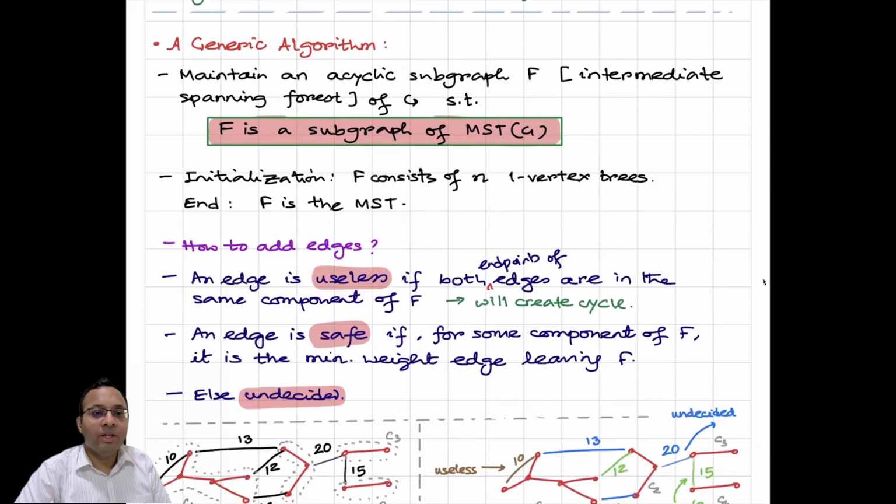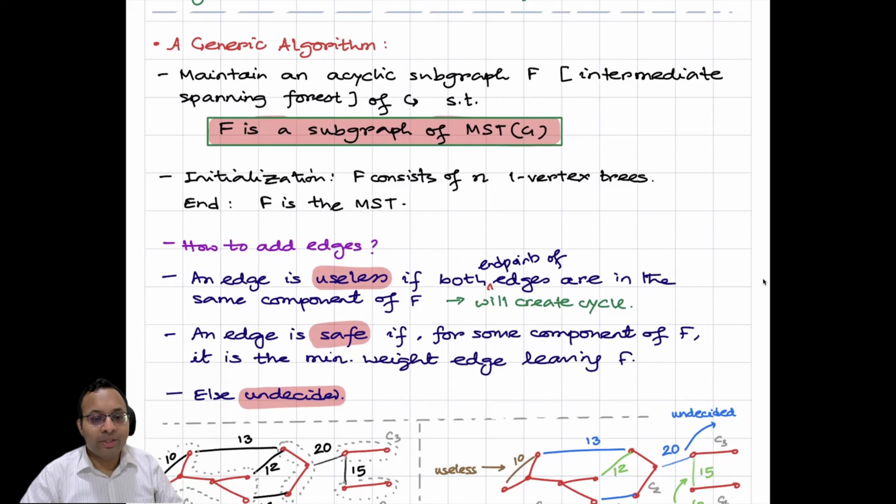You need to maintain an acyclic subgraph F, which is an intermediate spanning forest. Initially we start with, let's say, all isolated vertices, so there are n trivial one-vertex trees. At the end, we connect all of them and get a spanning tree. In the intermediate case, we still have a spanning graph, but it is not connected. So it's a spanning forest.